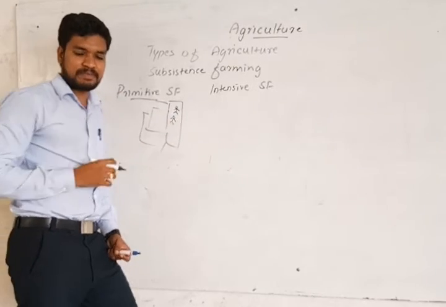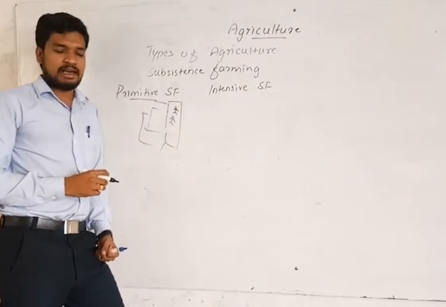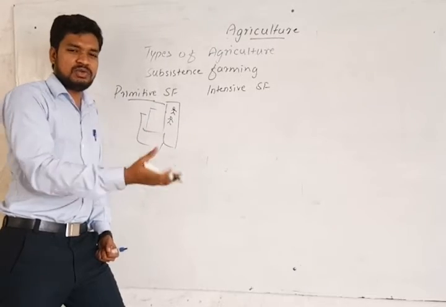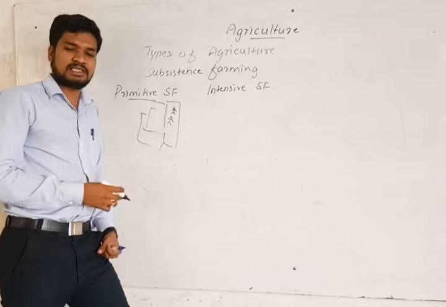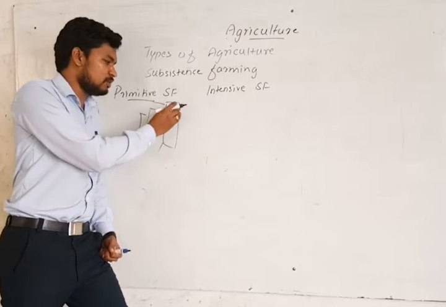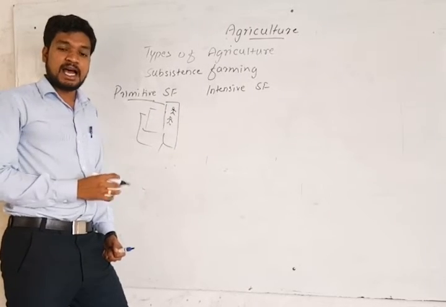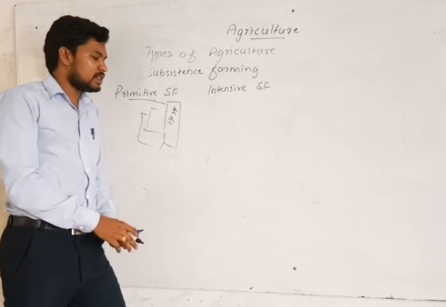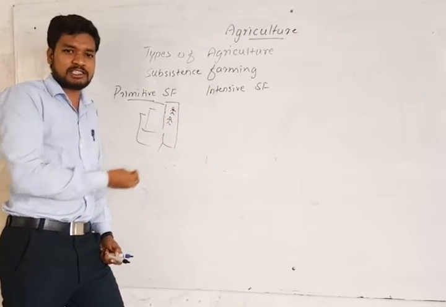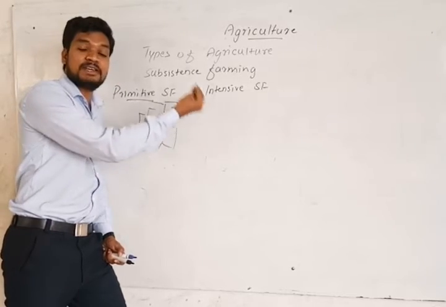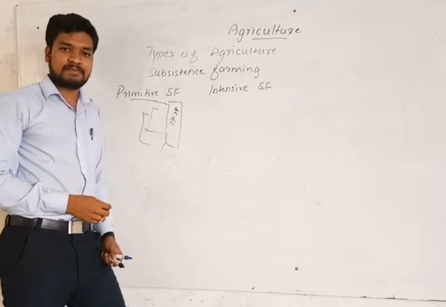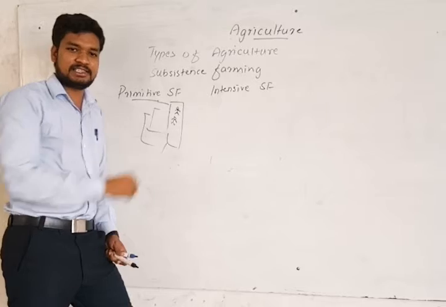They plow the land using animals, they sow the seed, they weed, and they harvest. The whole process is done by the family members. And after getting the yield, they consume their products, like crops, to satisfy their family needs.